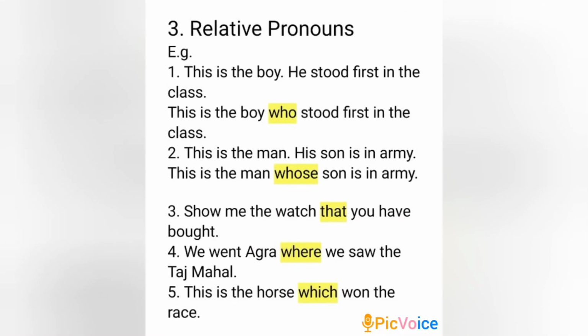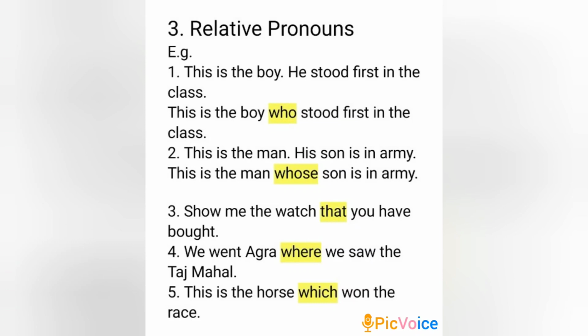Third one, relative pronouns. Relative pronoun is a word that introduces a dependent clause and connects it to an independent clause, or we use relative pronouns to join two sentences. See the examples here. This is the boy. He stood first in the class. There are two sentences. By using relative pronoun who, we can make one sentence. This is the boy who stood first in the class.